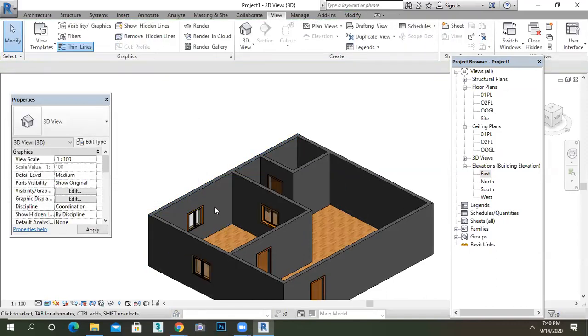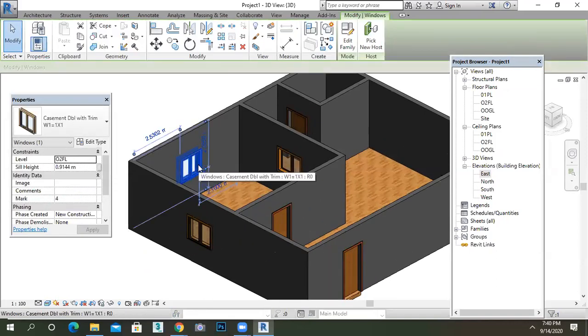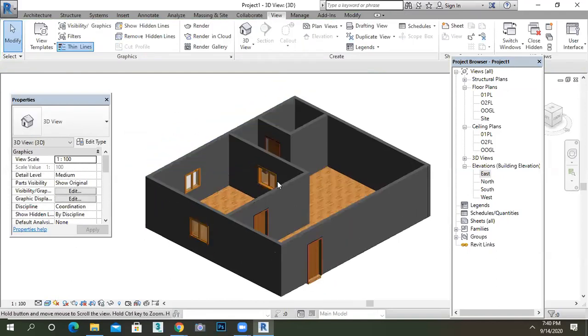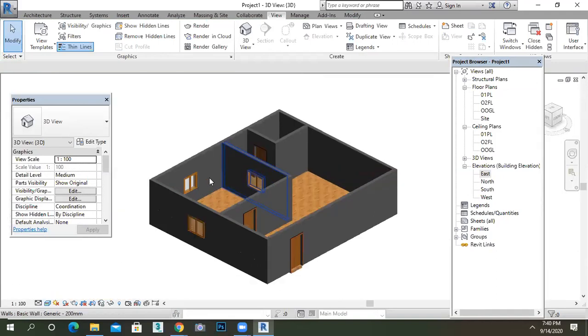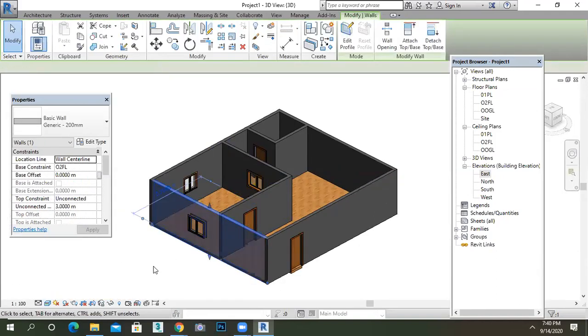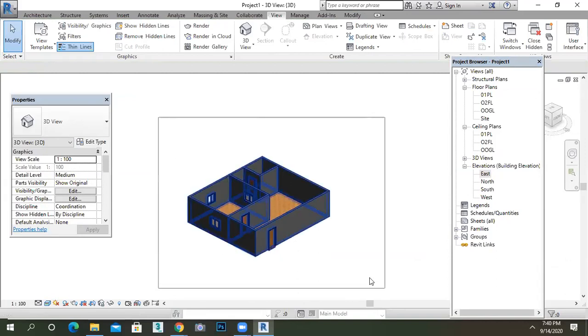Yeah, before that I just want to delete my windows also. Okay, so I have made a mistake. I will tell you how to resolve it. You just have to delete the window and then you are able to switch your wall to the plinth. Okay, now I will delete this.